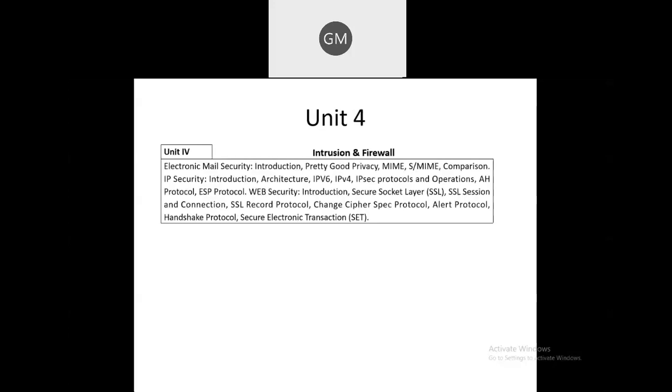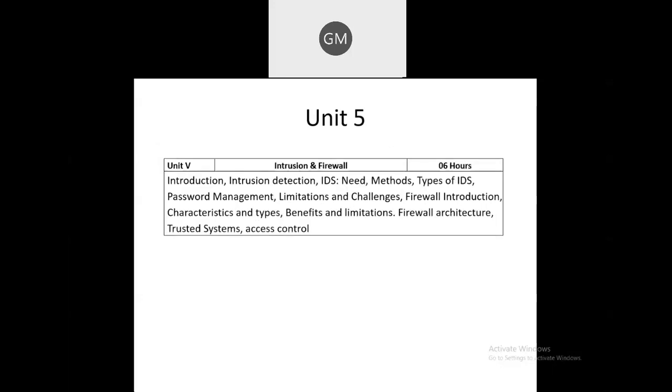In the fourth unit, as I told you, we are going to learn electronic mail security, and then what are the different protocols present at the network layer, that is IPv4 and IPv6. So how IPsec overcomes the drawbacks of the protocols present in the network layer, how IPsec provides more security, that we are going to learn. Then what is web security? In unit 5, we have the concepts of IDS and firewall.